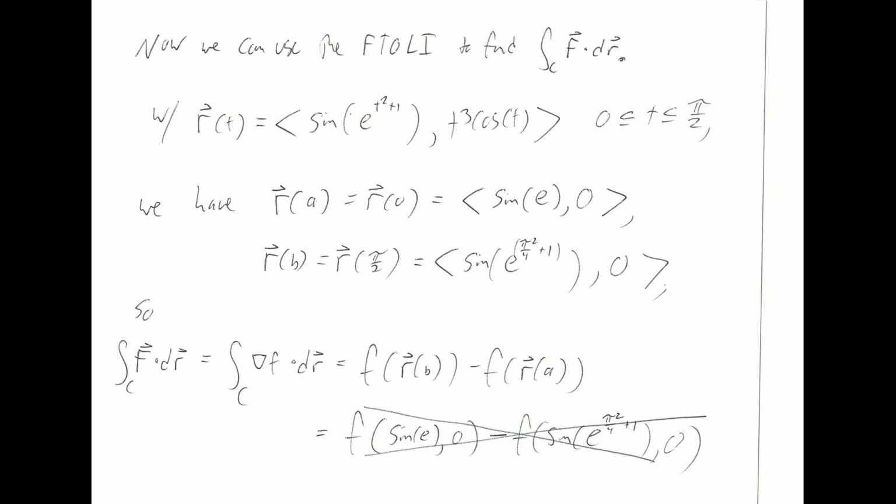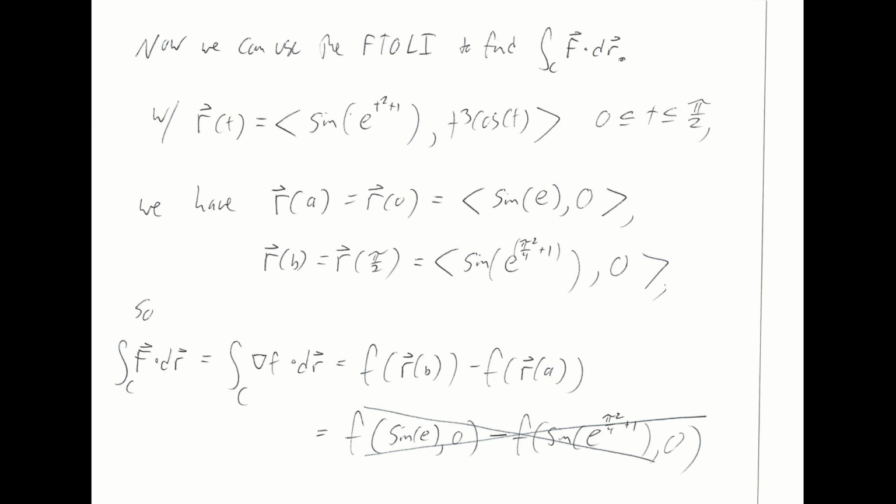So here's my r hat that I started with. We were going from 0 to pi over 2. This is my a, and this is my b, 0 and pi over 2. So r hat of a is r hat of 0. If I plug 0 in for t, I'm going to get sine of e, comma, 0. And if I plug in pi over 2 to find r hat of b, I'm going to get sine of e raised to the power, pi squared over 4 plus 1, and then another 0.